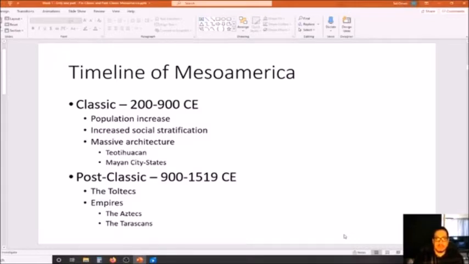And some examples of these civilizations are the Toltecs. Right, the Toltecs are going to dominate central Mexico and parts of the Yucatan. Also, you're going to see some of the first empires form during the post-classic time period. The Aztecs, we're going to be talking about them, as well as another empire we'll look at, the Tarascans, right? And so these are the 5 time periods that we're going to be looking at of pre-Columbian civilizations in Mesoamerica. So let's go ahead and get started. We'll go ahead and jump back and start off with the Paleo-Indian period, and we'll go deeper into that.